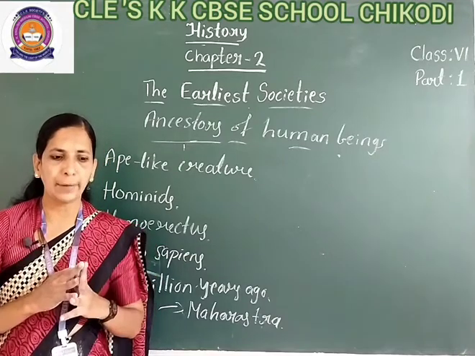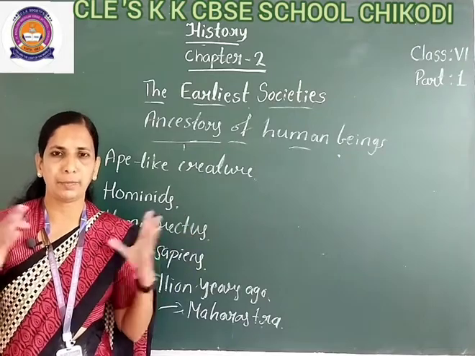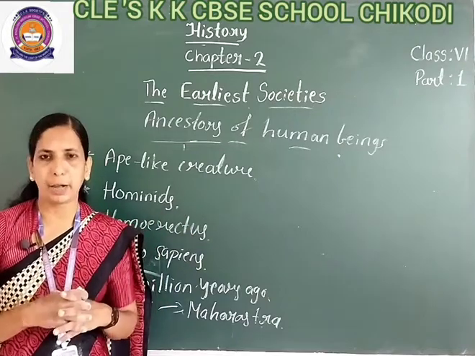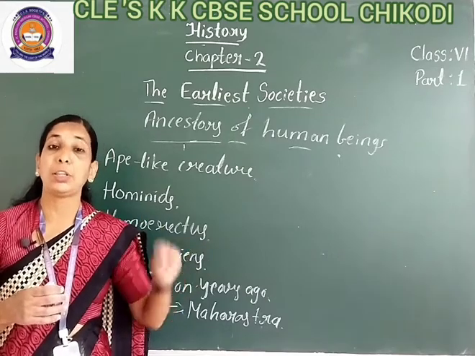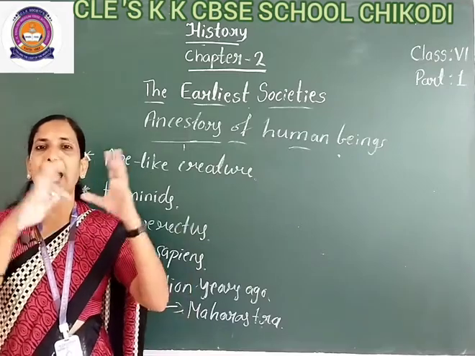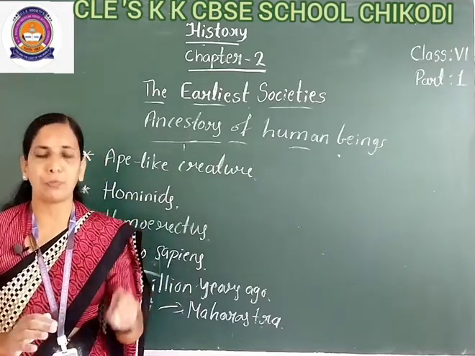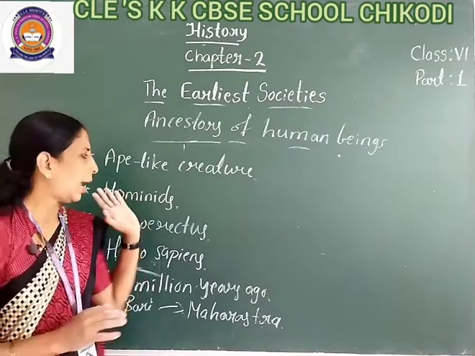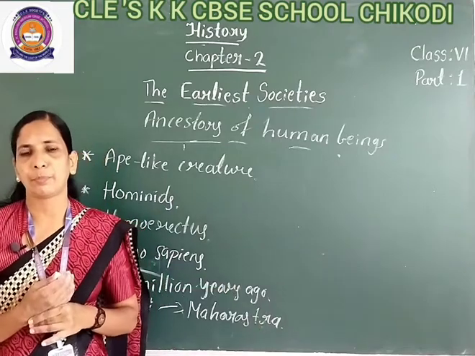So in that time, limited plants and animals we have found there in millennia. Millennia means what? Thousands of years. In thousands of years ago, when the earth was formed, when life started on that earth, in that period we have found the life, means the limited animals and plants.